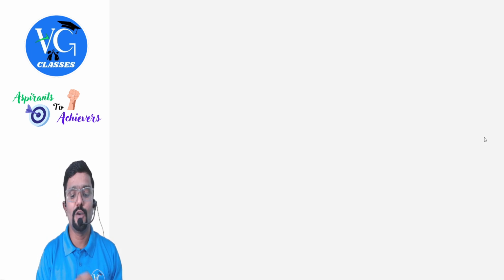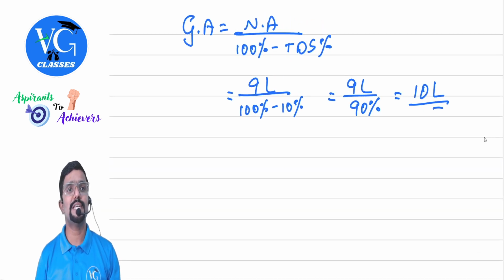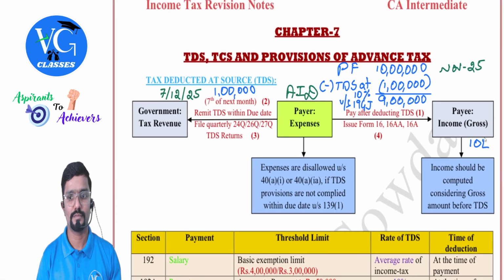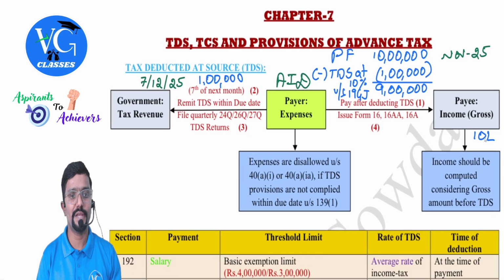Then even if net amount is given in the question, how to gross it up, I have given you. GA stands for gross amount, NA stands for net amount. How to find the gross figure when net figure is given in the question. Then also this one. This chart you can make a note of.